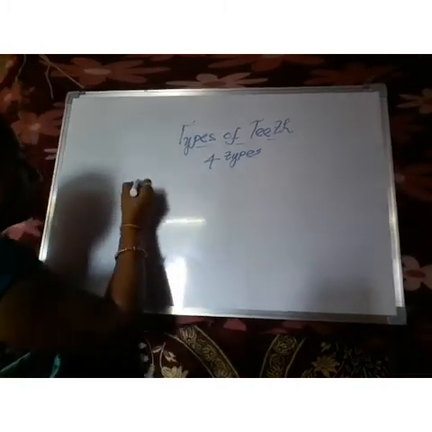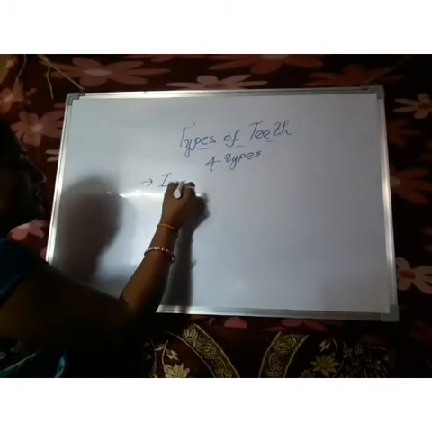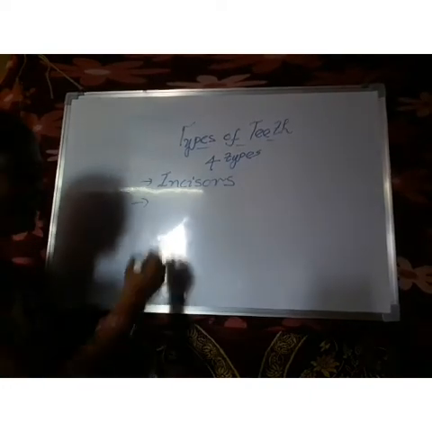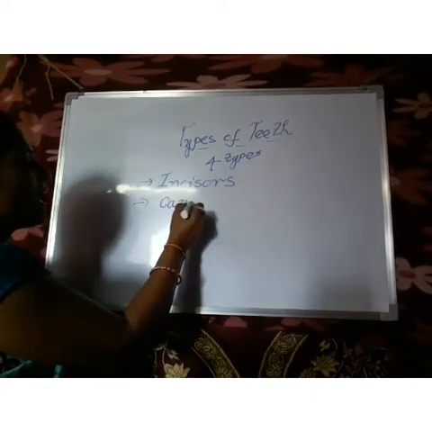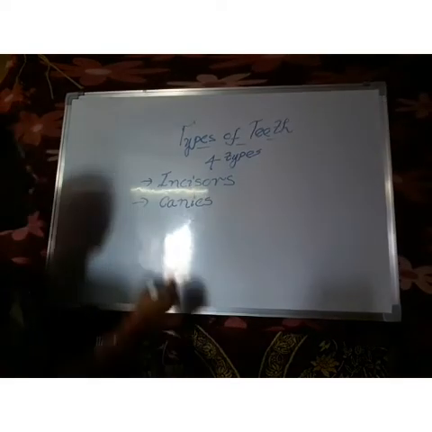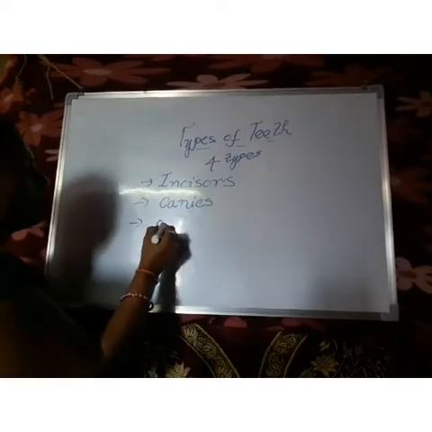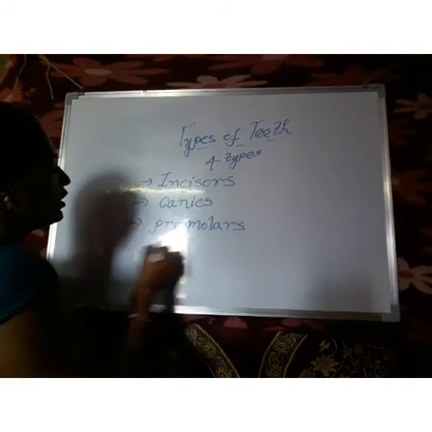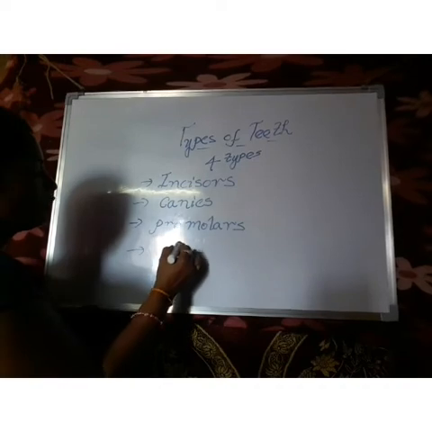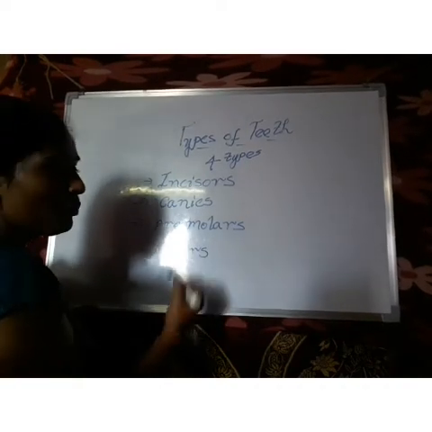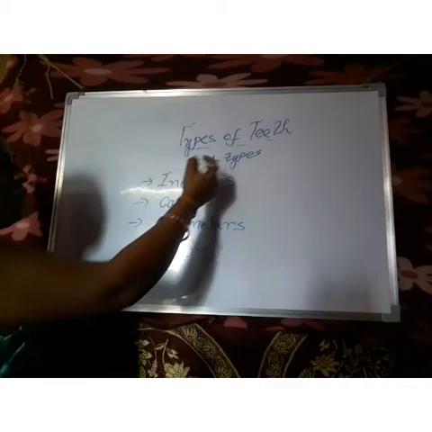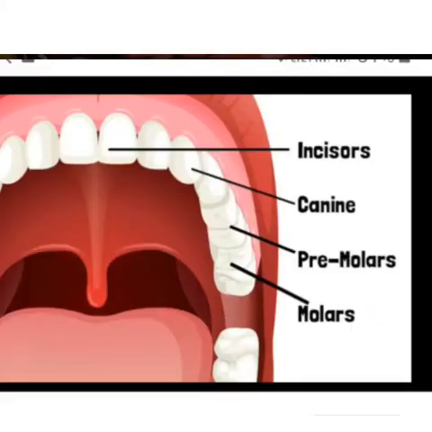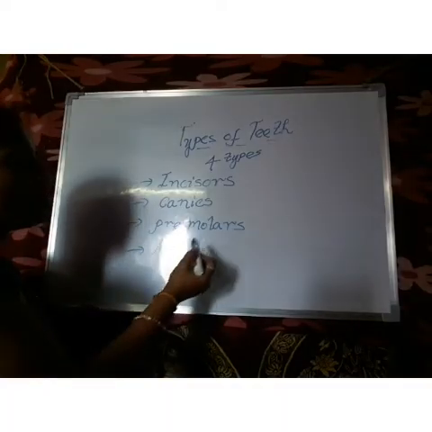What are they? The first one is incisors. The second one is canines, C-A-N-I-E-S. The third one is premolars. And the fourth one is molars. This is a very important topic. We have 4 types of teeth. What are the names, children? Incisors, canines, premolars and molars.